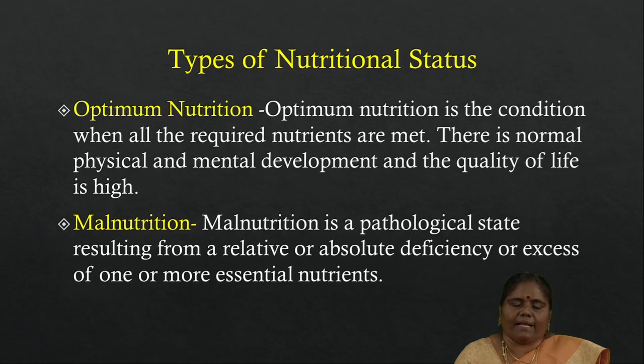And then another type is malnutrition. It is a pathological state resulting from a relative or absolute deficiency or excess of one or more essential nutrients.